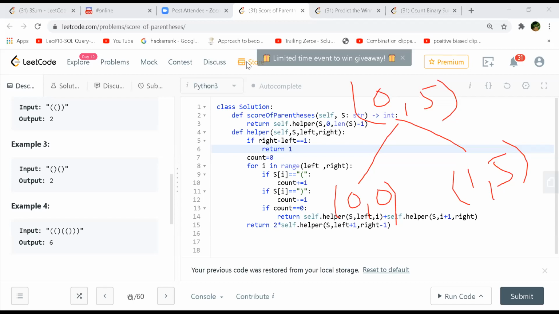Left is initially 0, that is the starting index, isn't it? For this first call, left is 0, and I is starting from 0 itself. So 0 to 0 for the first call, and this will go for the next call.